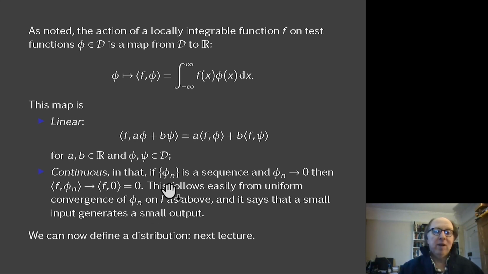And what that means formally is that if phi n is a sequence which tends to 0, then the action of f on phi n tends to the action of f on 0, and that's 0. We know that's 0 by standard uniform convergence results. So this map is linear and it's continuous, and those are the properties we're going to use to define our distributions, and we're going to do that in the next lecture. So I'll see you then.